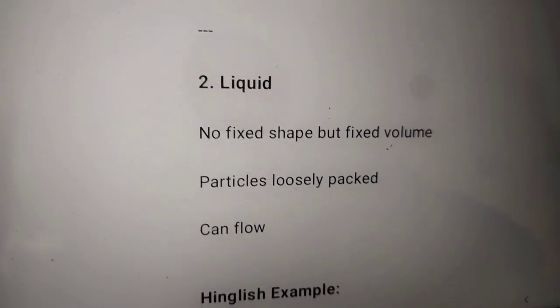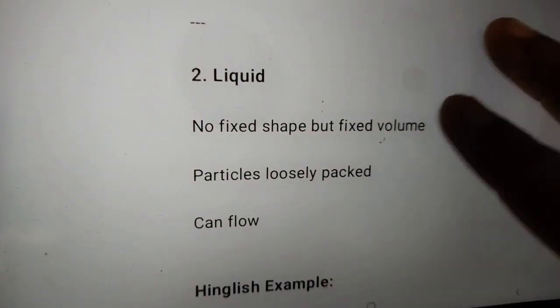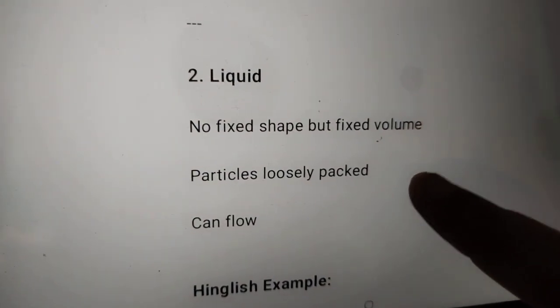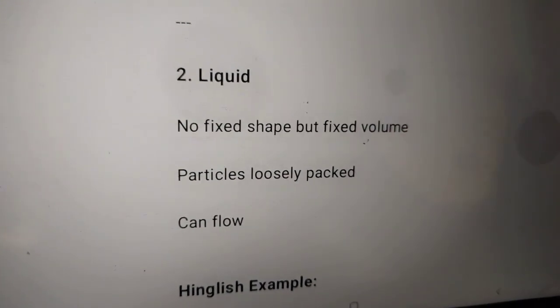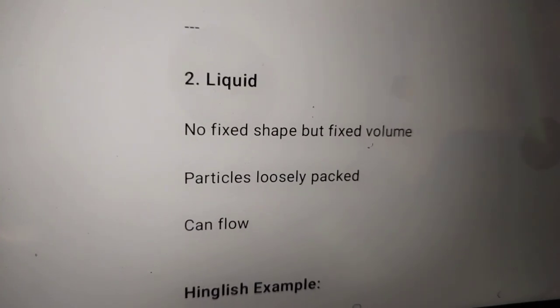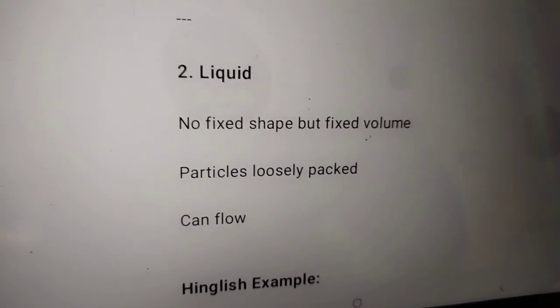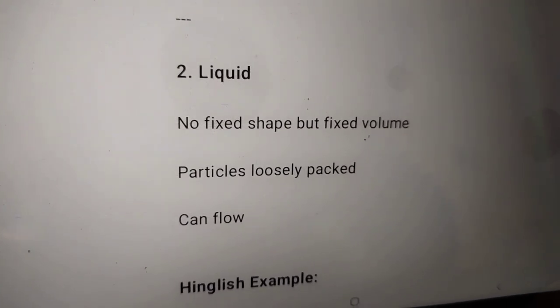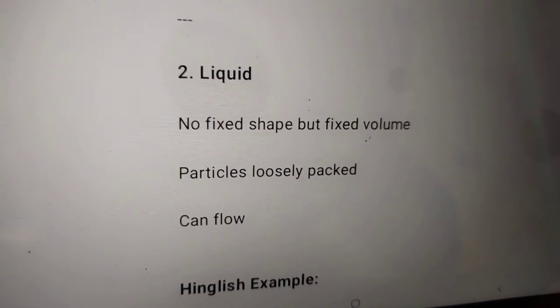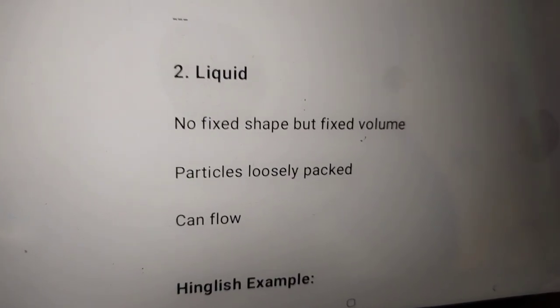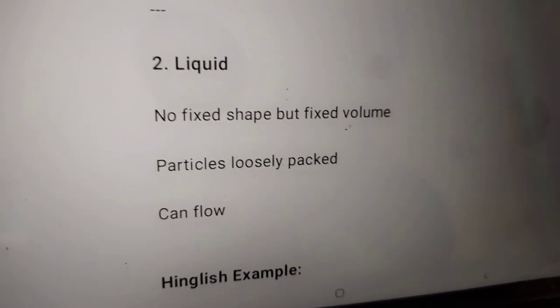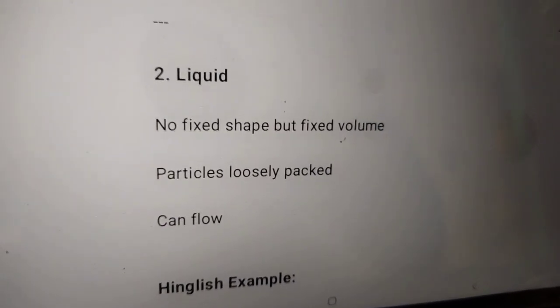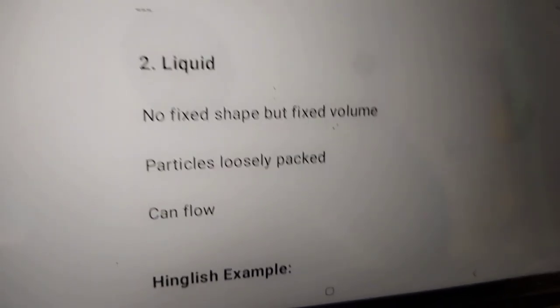Now liquid has no fixed shape but a fixed volume, okay? It means if I take 1 liter of water and fill it in a water bottle, it will take the shape of the water bottle. And if I fill it into a container like any glass, it will take the shape of that.